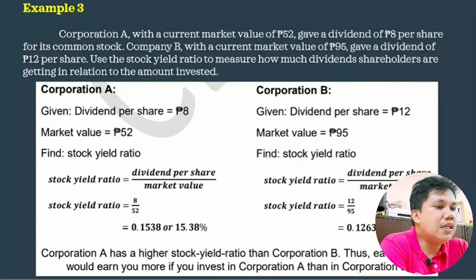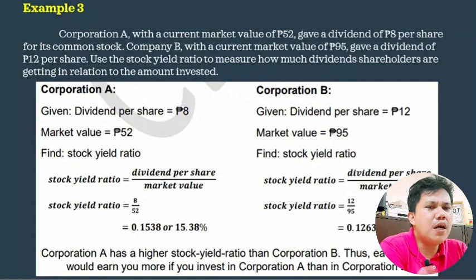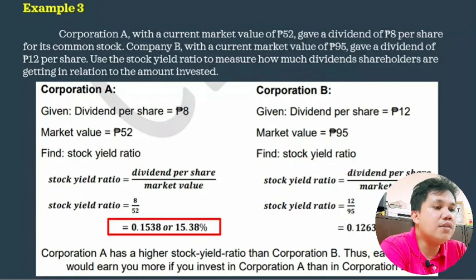Ang given natin sa dividend per share is 8 pesos. Ang market value is 52 pesos. So, para makuha natin yung stock yield ratio, this is the ratio between the dividend per share over the market value. So, ang dividend per share natin is equal to 8 pesos divided by market value, which is 52 pesos. So, that is equivalent to 0.1538 or 15.38%. So, tingnan natin sa kabilang corporation.